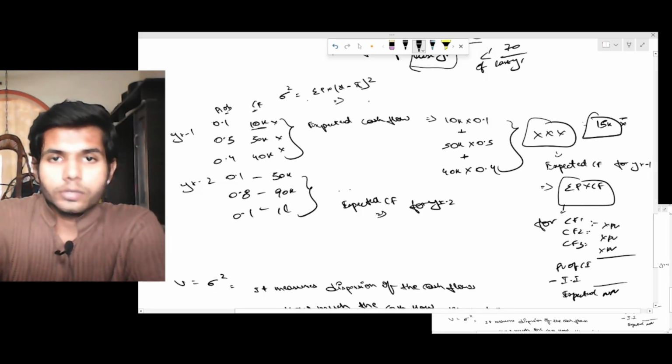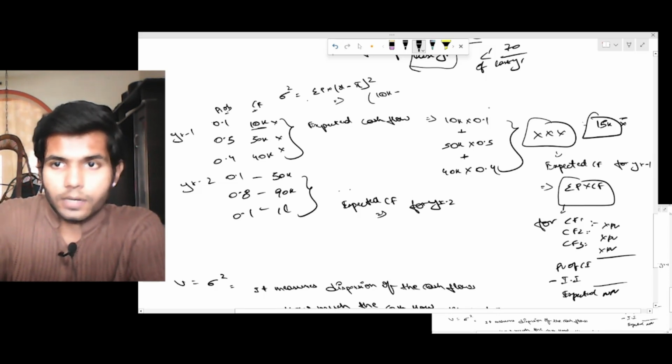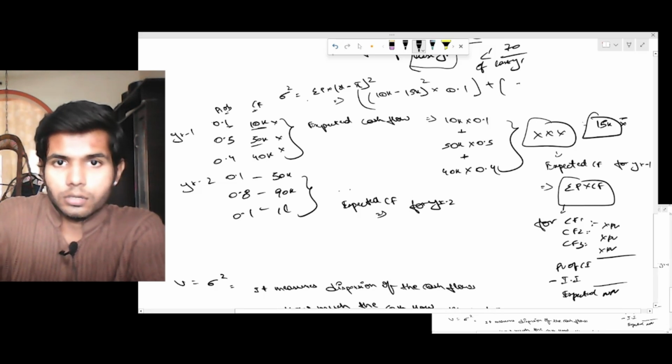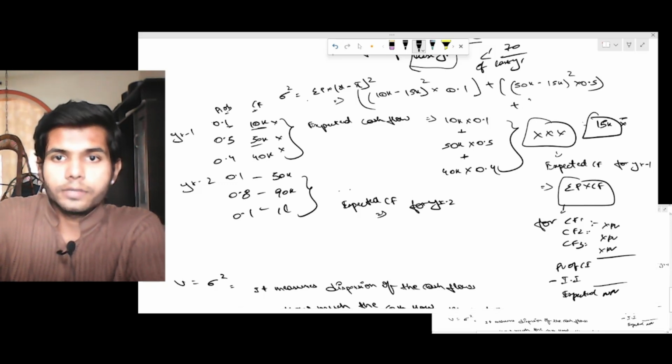How will you be doing this? What is X? 10,000 minus X bar, which here is 15,000. X minus X bar whole square into probability 0.1. Plus 50,000 minus 15,000, X minus X bar whole square into probability, plus the same for year 3.